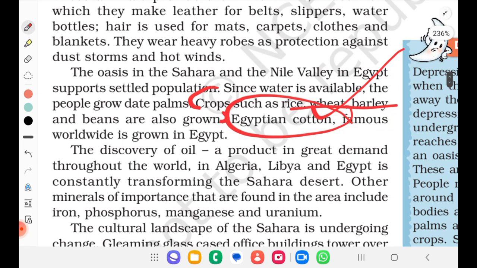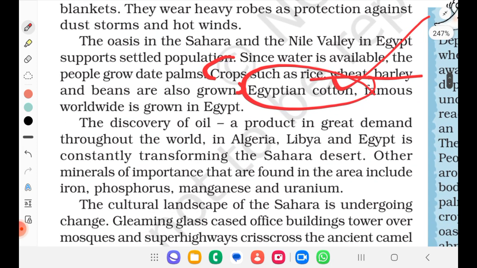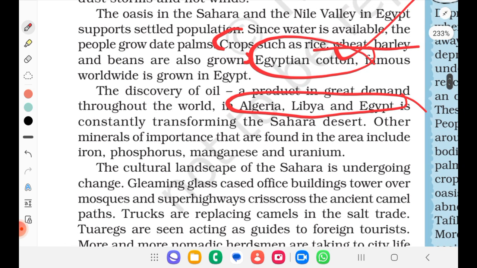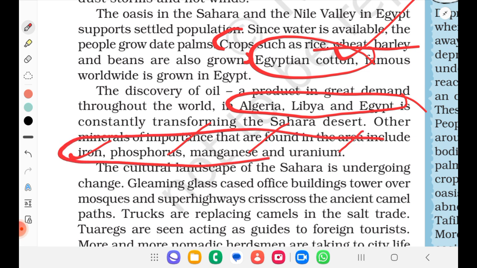Okay. The discovery of oil, a product in great demand throughout the world, in Algeria, Libya and Egypt, is constantly transforming the Sahara Desert. So there are oil deposits because of which these countries are growing, and they are transforming the Sahara Desert. Algeria, Libya, Egypt. Okay. Other minerals of importance that are found in the area include iron, phosphorus, manganese and uranium. So uranium is also found there, phosphorus, uranium and all.